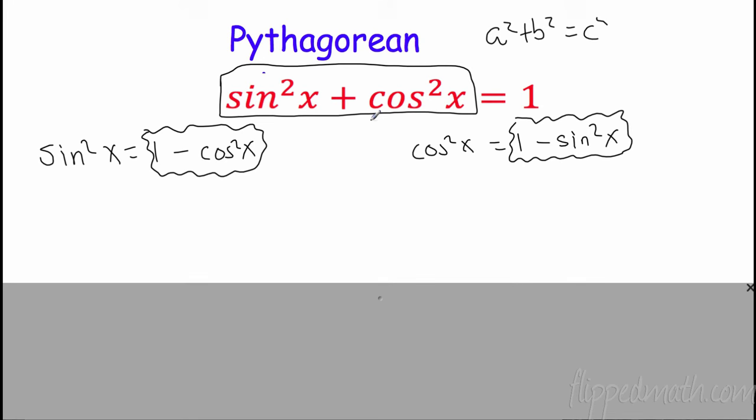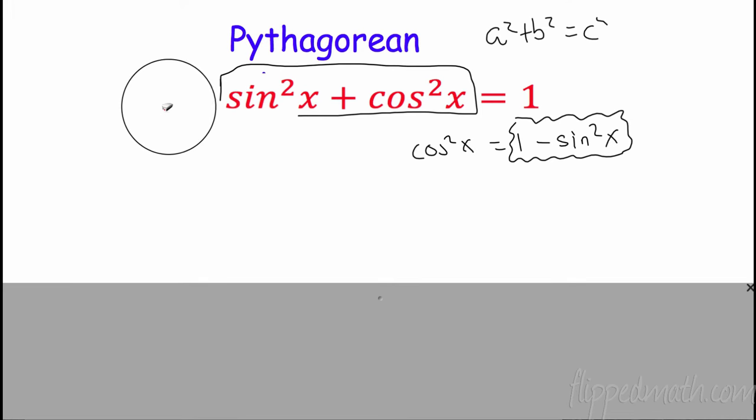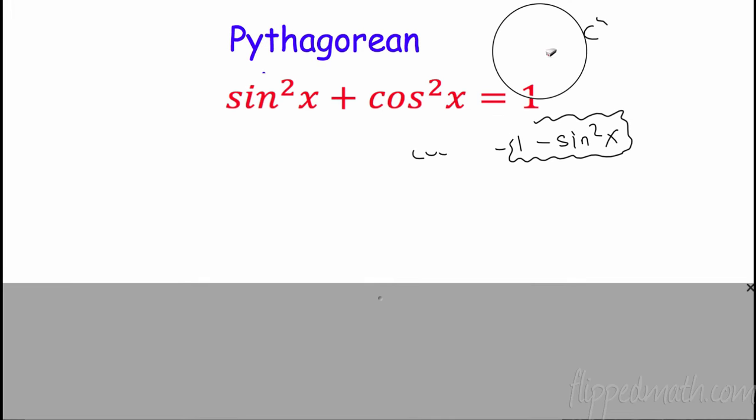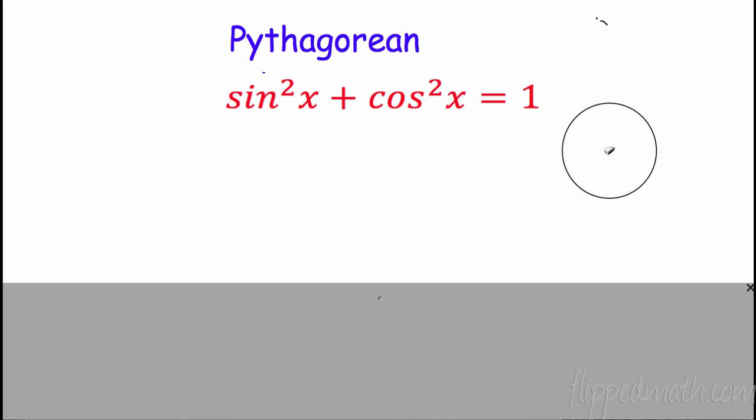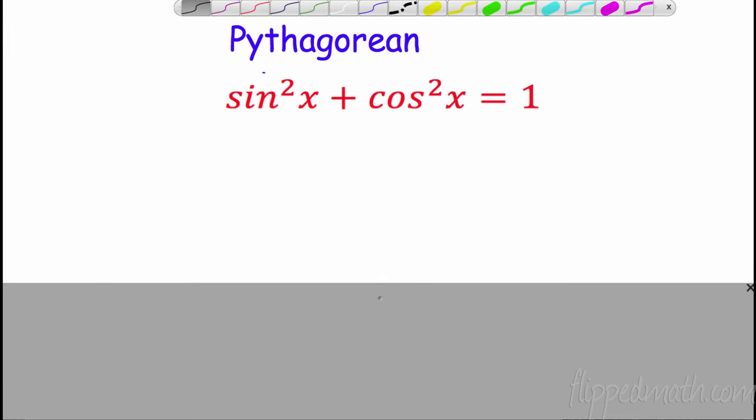The first thing is, watch this. We have two more identities. Now, I'm going to give them to you. A lot of teachers don't give these to you. They think, oh, well, they can derive these formulas all the time. They don't need to memorize them. Well, what's the point? Let's derive them right now.